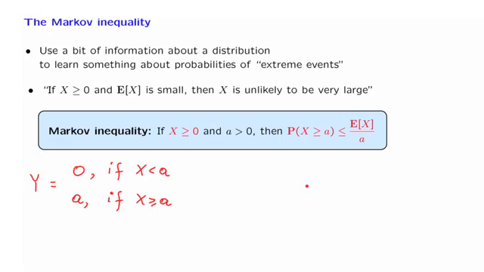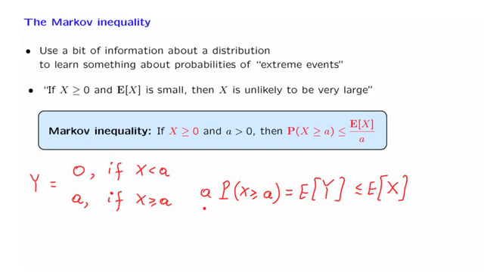So no matter what, we have the inequality that Y is always less than or equal to X. And since this is always the case, this means that the expected value of Y will be less than or equal to the expected value of X. But now, what is the expected value of Y? Since Y is either 0 or a, the expected value is equal to a times the probability of that event, which is a times the probability that X is larger than or equal to a.